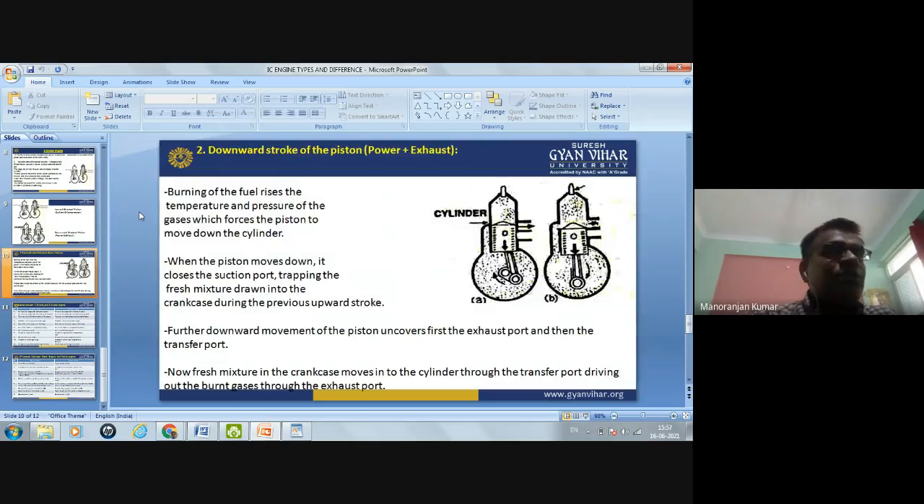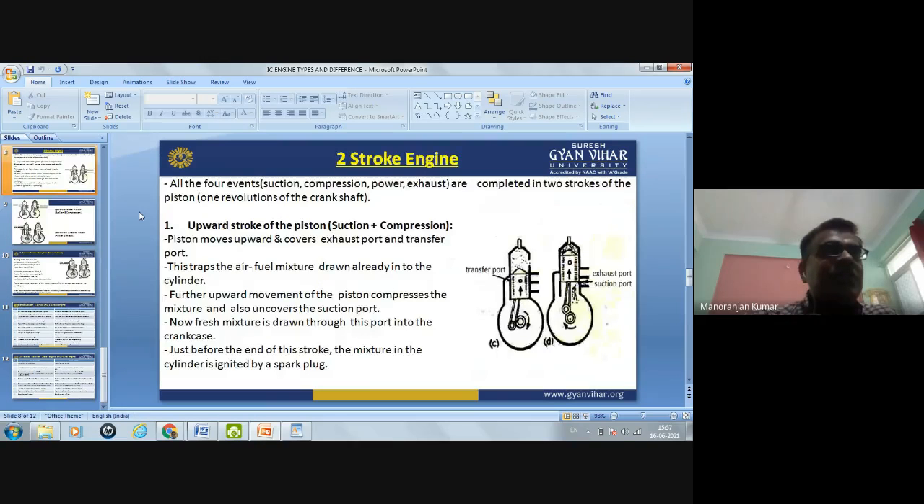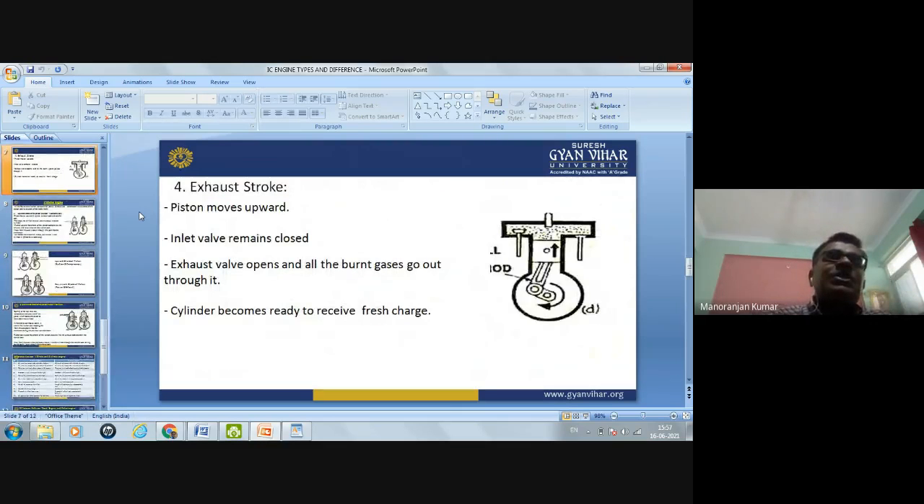So this is all about today's video lecture. We have seen in this lecture the different types of IC engine, based on fuel use, based on the stroke, based on the ignition. And also we have seen the four-stroke engine. What is the working principle of this four-stroke engine?